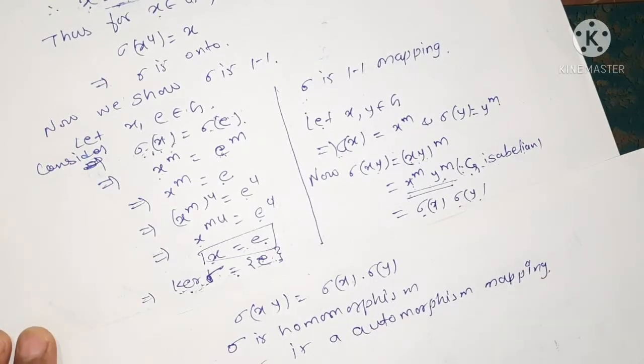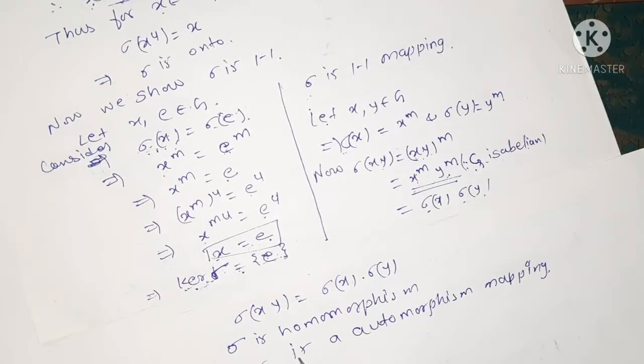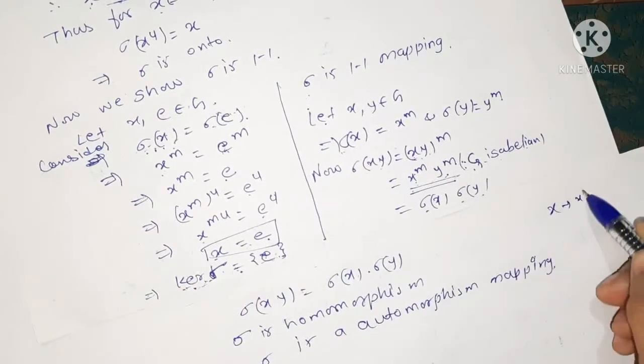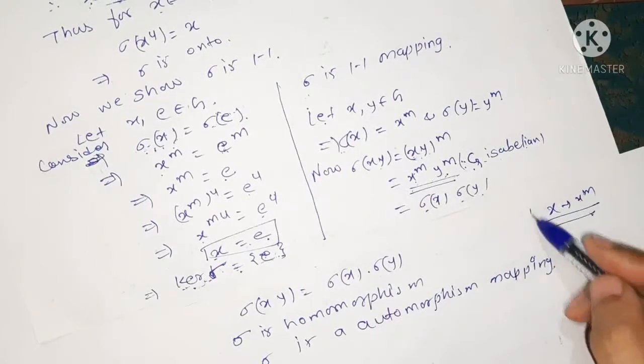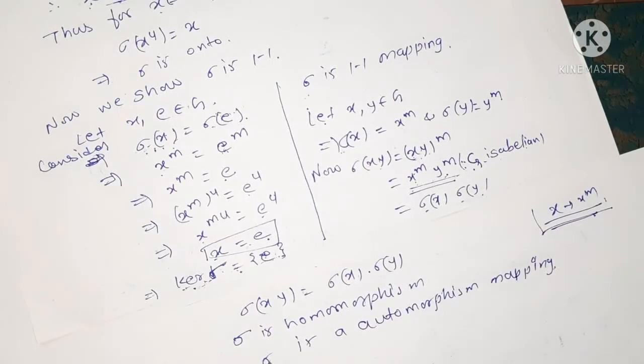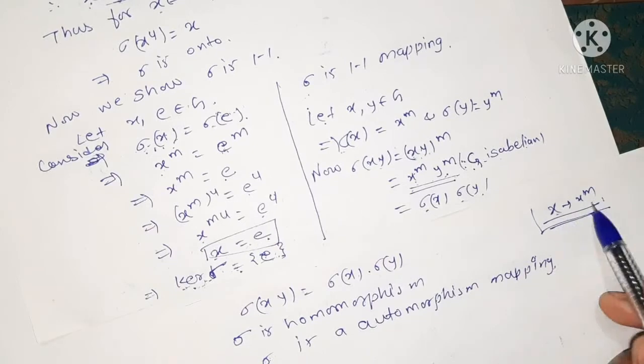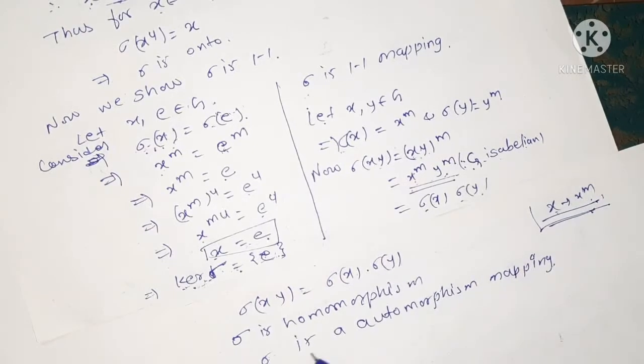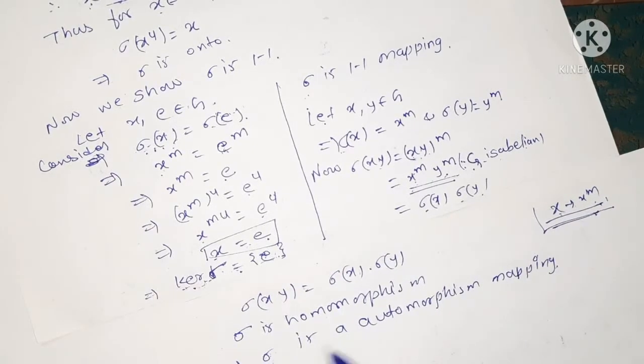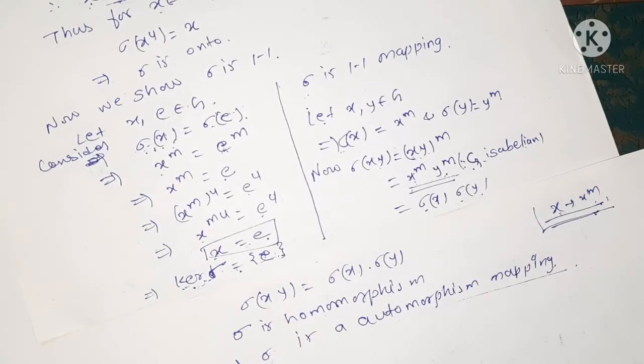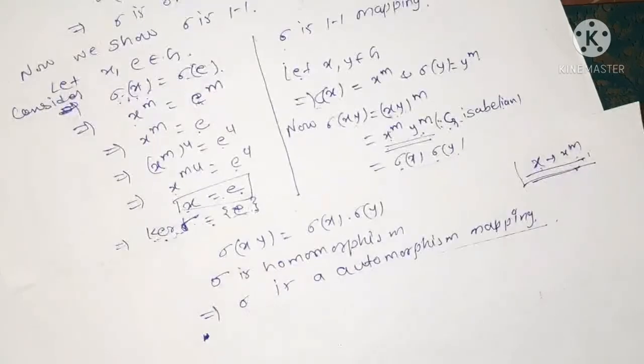Hence we get the solution. We had to show that the given mapping defined from x to x to the power m is an automorphism. And as we have proved that this sigma, defined from x to x to the power m, is 1-1, onto, and a homomorphism, therefore it is an automorphism mapping. Now we see the second example.